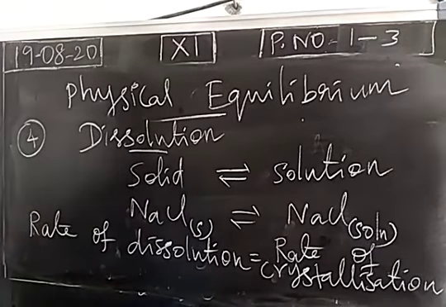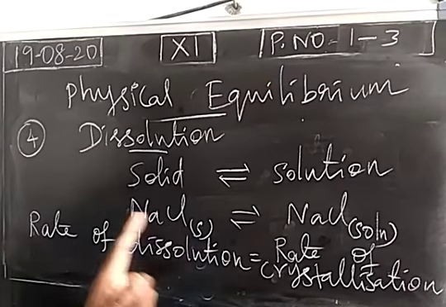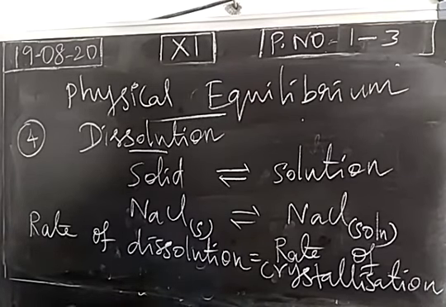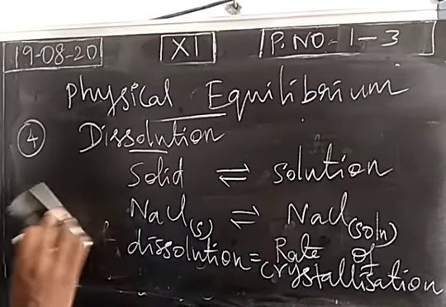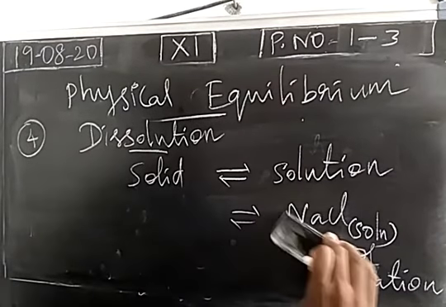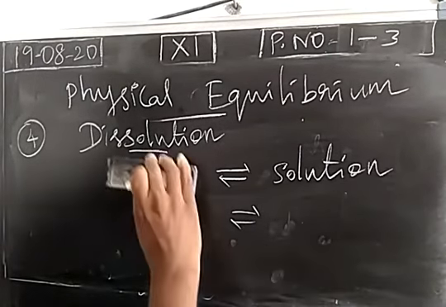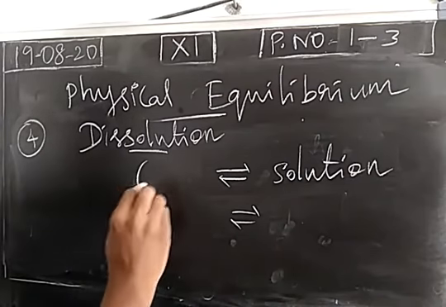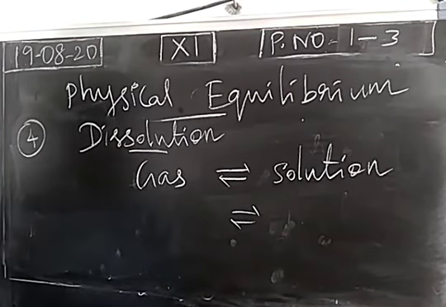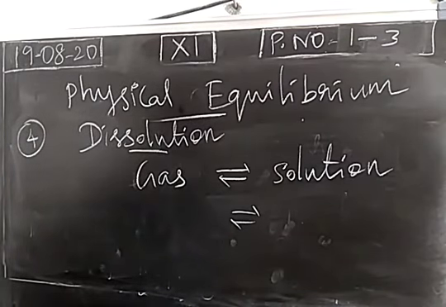So dissolution is the process of adding a substance in a liquid. For example, a solid can be added in a liquid. We get a solution. Amount of substance will be equal in both the physical states. So this is a physical equilibrium. Rate of dissolution of solute is equal to the rate of crystallization. Instead of a solid, we can dissolve a gas also. Gas can also be dissolved in water or any solvent to get a solution.